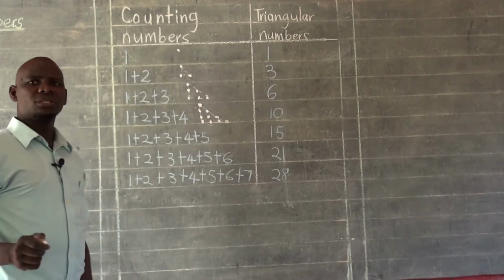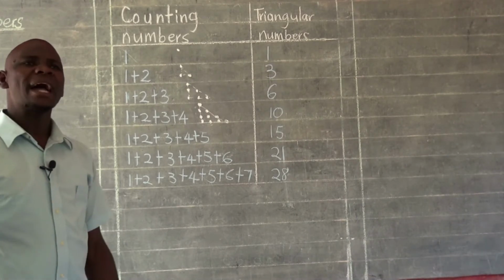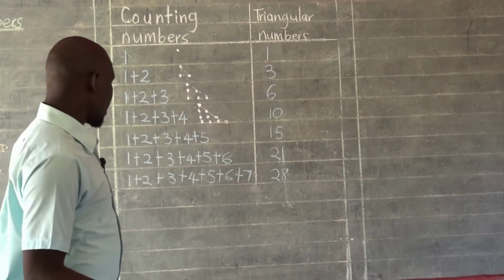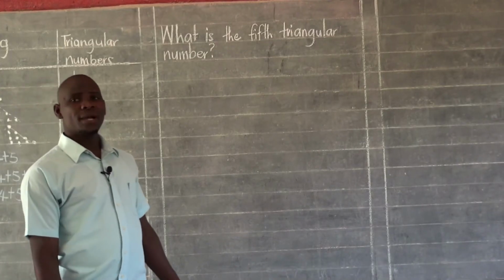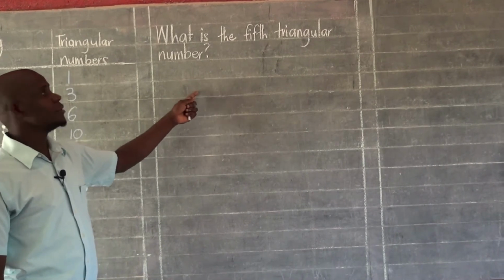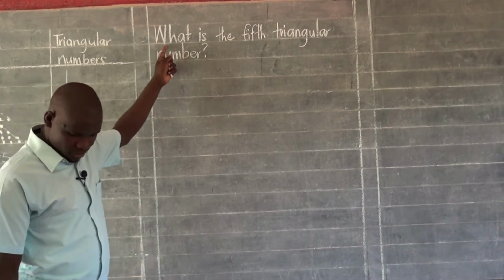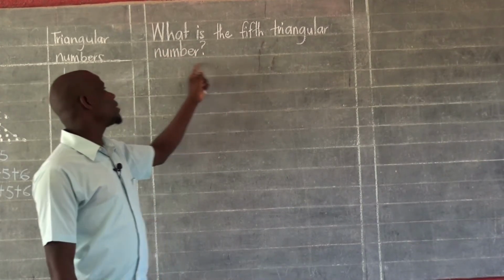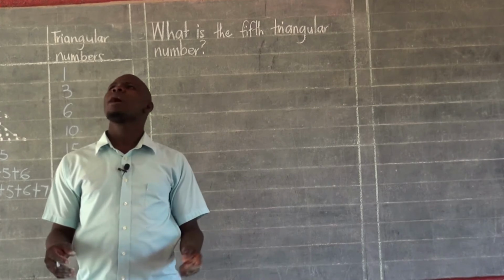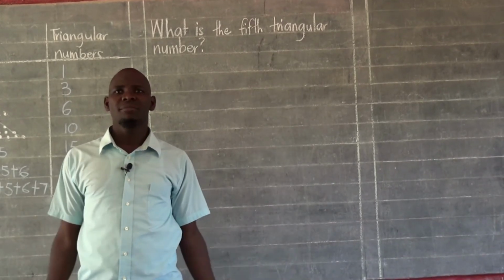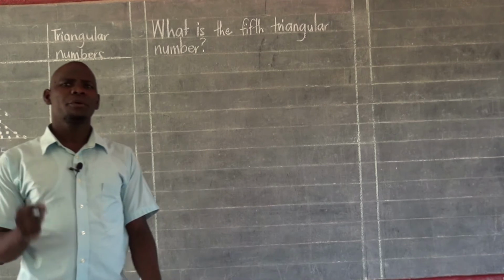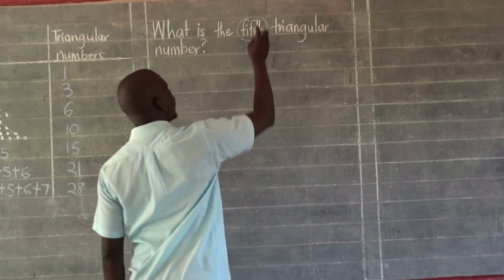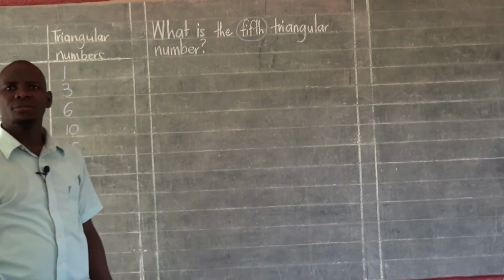We are also going to use a formula to find just one triangular number. Are we together? We are going to look at an example. Like when we look at this example right here, it says, what is the fifth triangular number? We don't want to know about all the rest of the triangular numbers we have in this world. Our point of focus is only the fifth. We want to know what is the fifth triangular number.